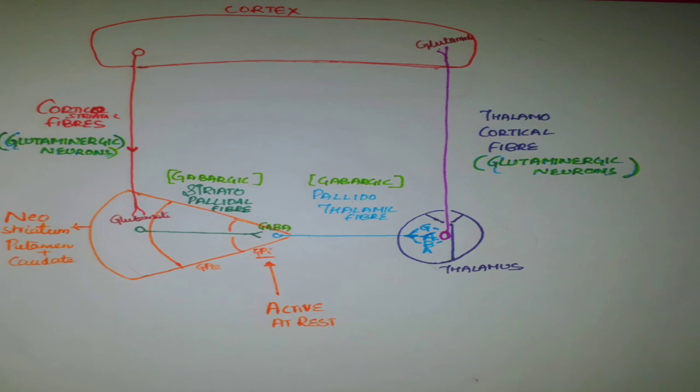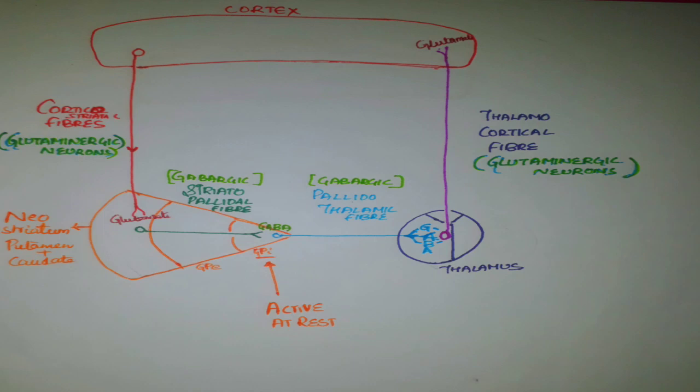Then the two fibers, striatopallidal fibers and pallidothalamic fibers, are known as GABAergic neuronal fibers. That means these two fibers release the neurotransmitter GABA and substance P. GABA means gamma aminobutyric acid, and it is an inhibitory neurotransmitter. So it inhibits the successive neuron when it releases the GABA.